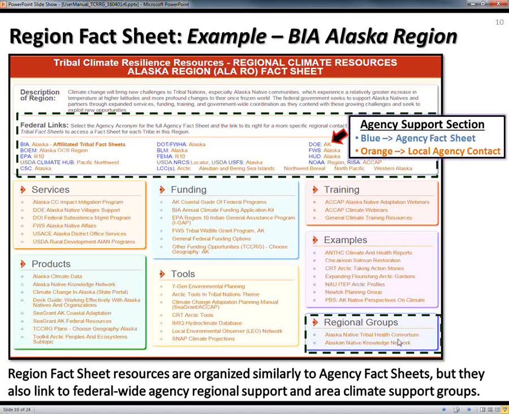Another interesting thing about the region page that the agency page doesn't have is it'll list regional groups that are not federal, that are also useful, that are focused on tribes and climate.